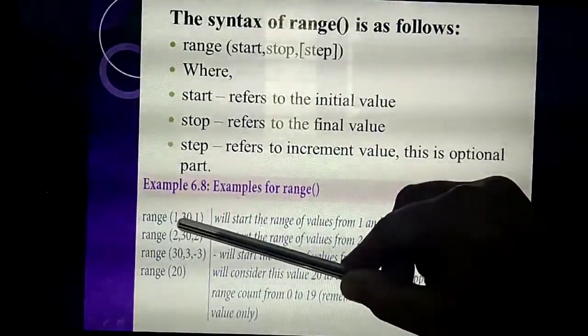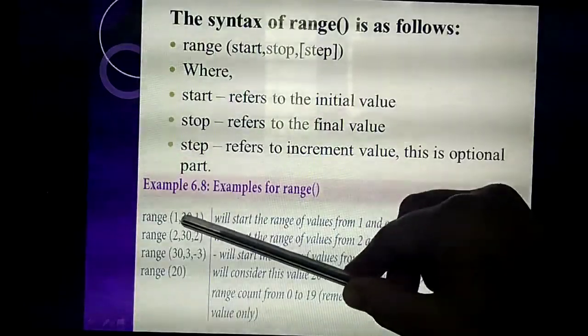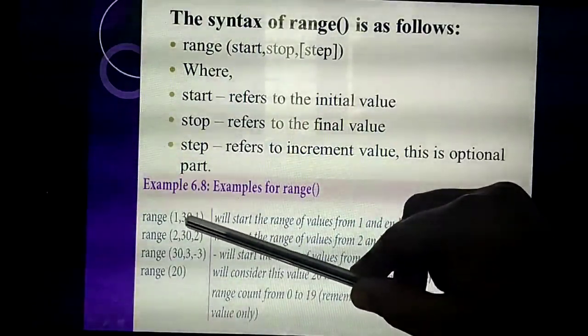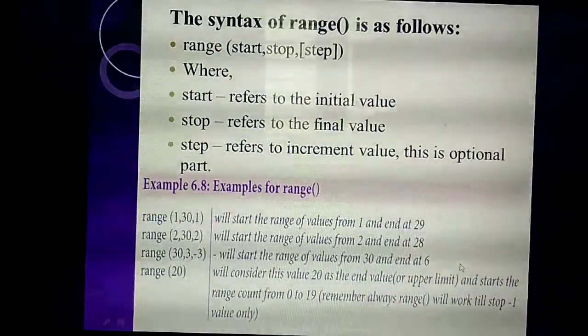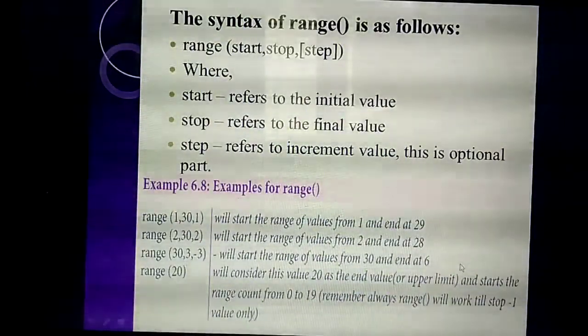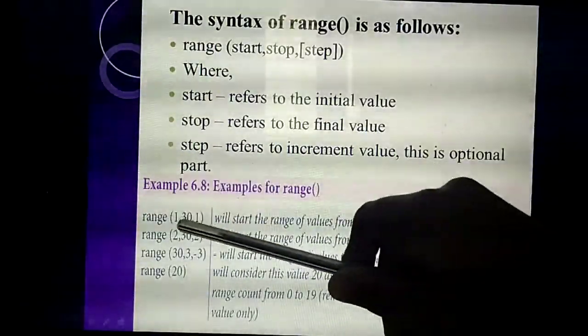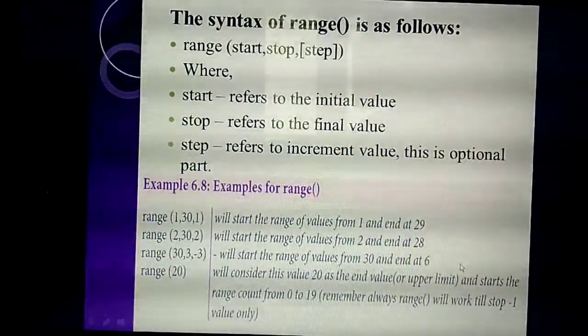Listen. So the values print from how many? Think and say, the starting value is 1. So 1. How many values will it print? 1, 2, 3, 4, 5, 6 till 30 or 29? Values will print till 29. Why? The stop value always takes minus 1. 30 minus 1, 29.